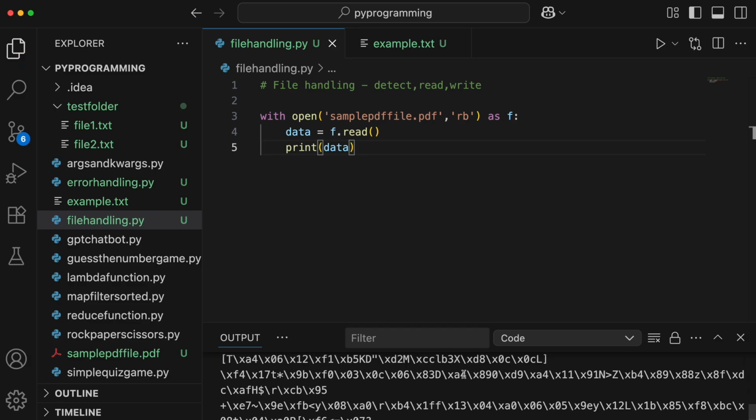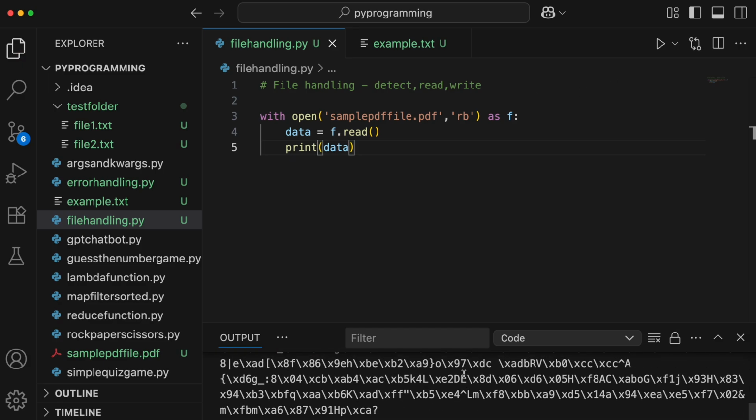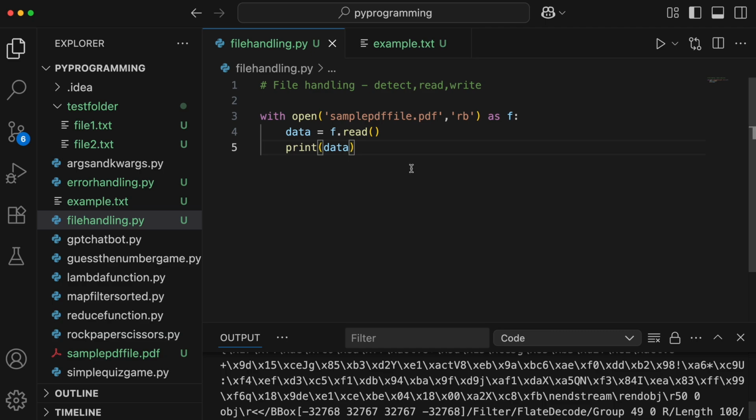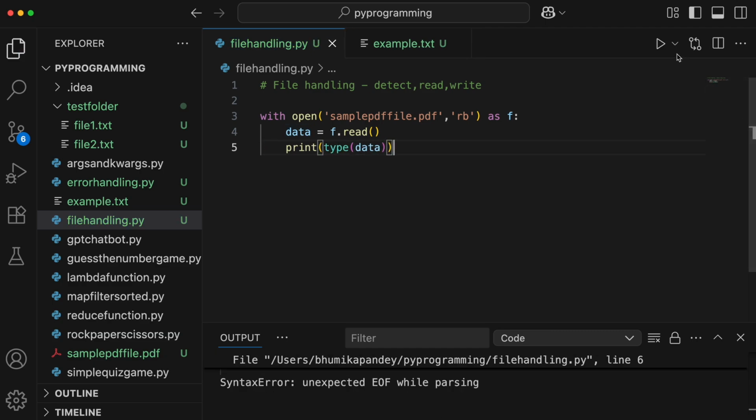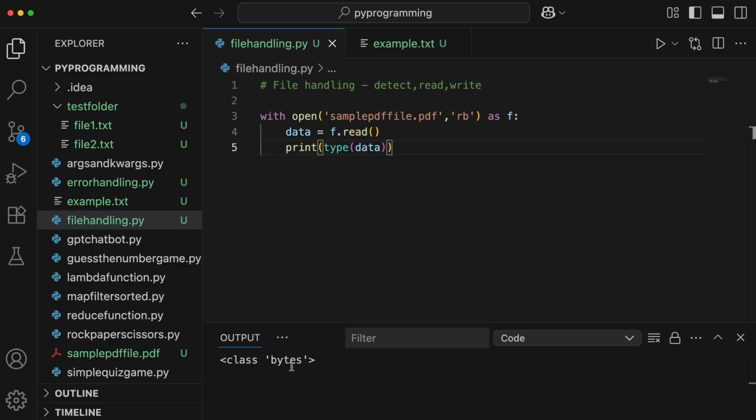If you see here, this is the content of the PDF file. But of course, as I said, we will not be able to understand this. And if you print the type of this data, you will get the bytes class. Save and run this. We get the class bytes. Basically, when you are doing any of this, you are manipulating the file as is. For example, you are copying or creating backup files by duplicating a file. So in short, you never need to see the contents, you just move them.